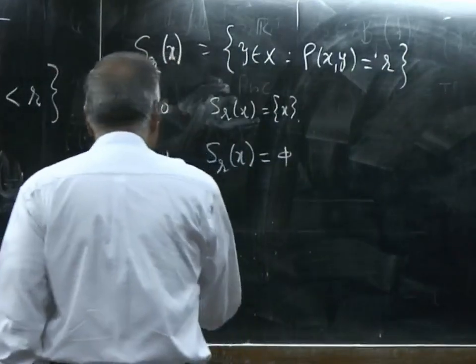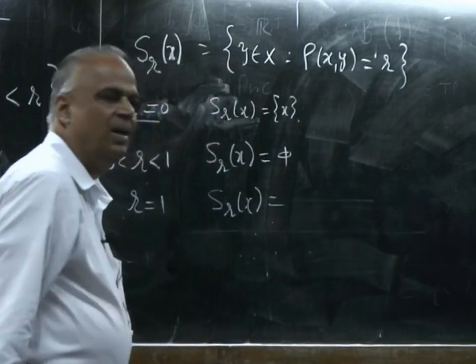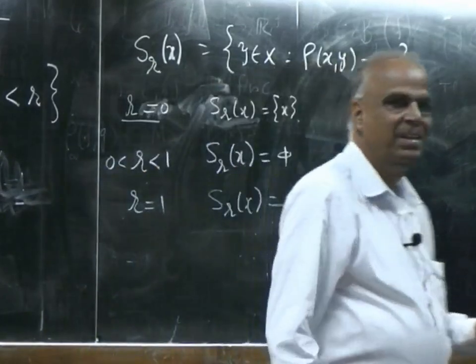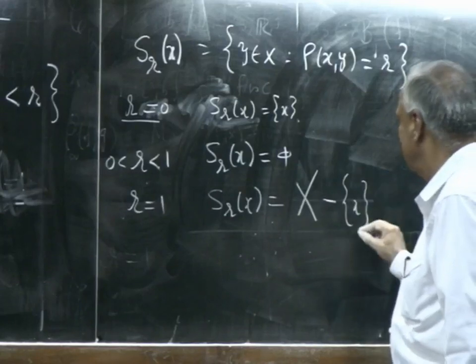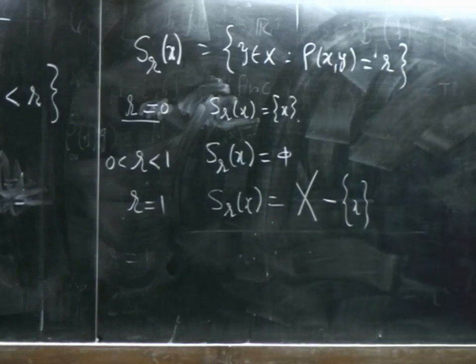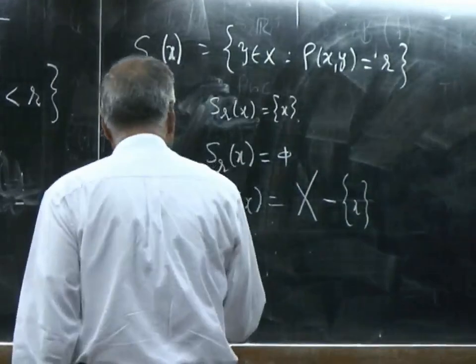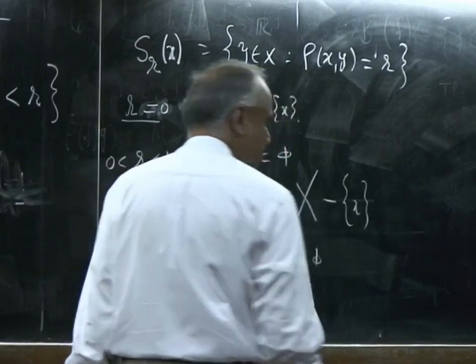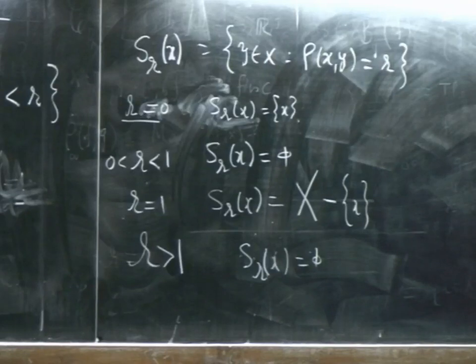If r equals 1, what is S_r(x)? X minus {x}, because that fellow has distance 0, he is not allowed. And if r is greater than 1, it is again null. Okay. So, very crazy geometries can be generated.